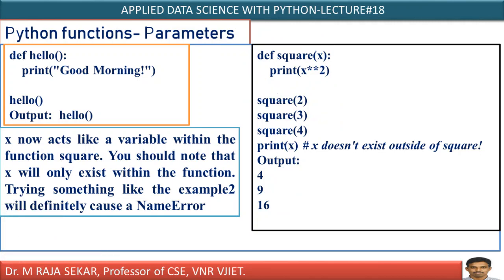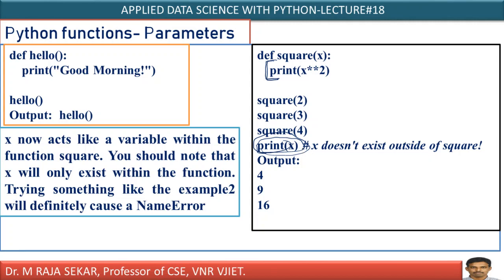Now, let me say print x. If you observe carefully, this print x is not part of the body. This square function consists of only one print statement, and this is outside of the square function.